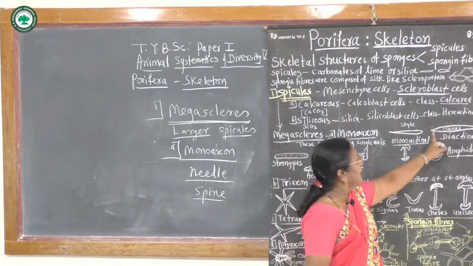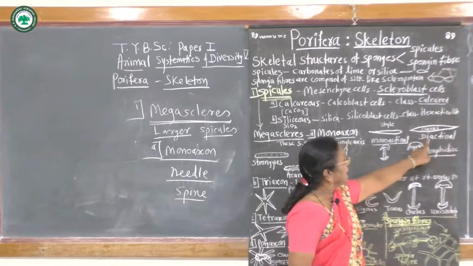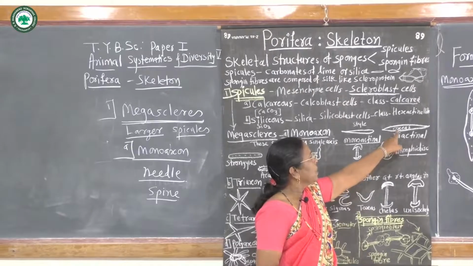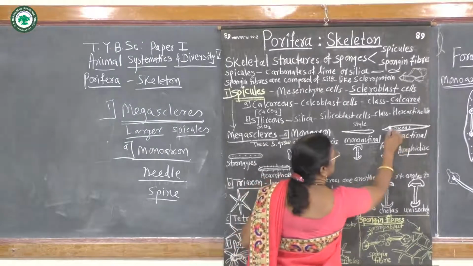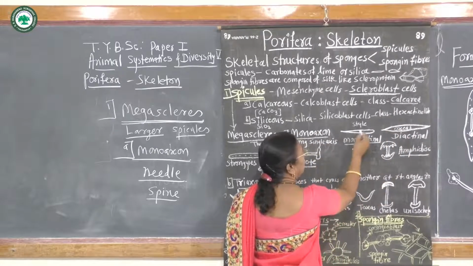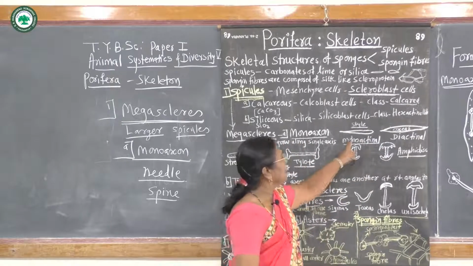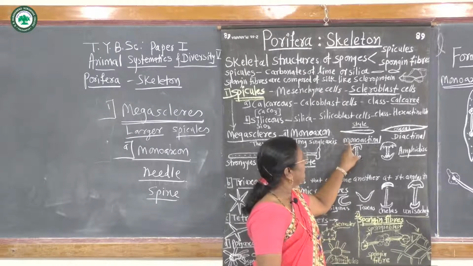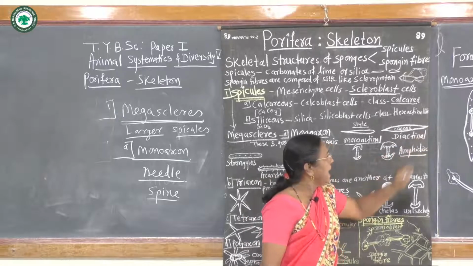If both the ends are pointed like a needle, then it is called diactinal type of spicule, and the spicule is called oxea. Both ends pointed, oxea. Only one end pointed, style. Single side pointed end is called monoactinal. Both ends pointed, diactinal.